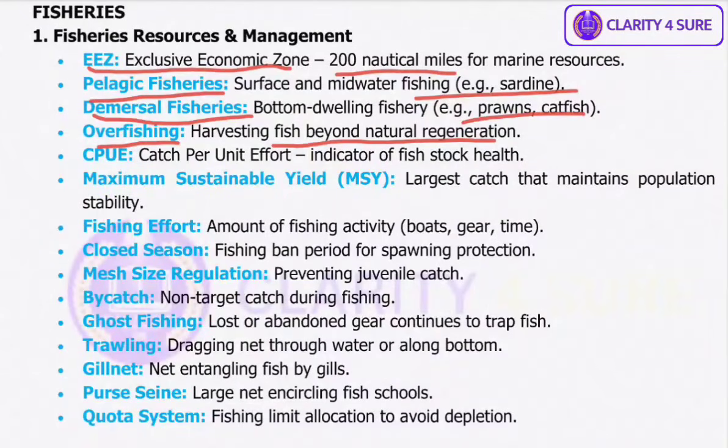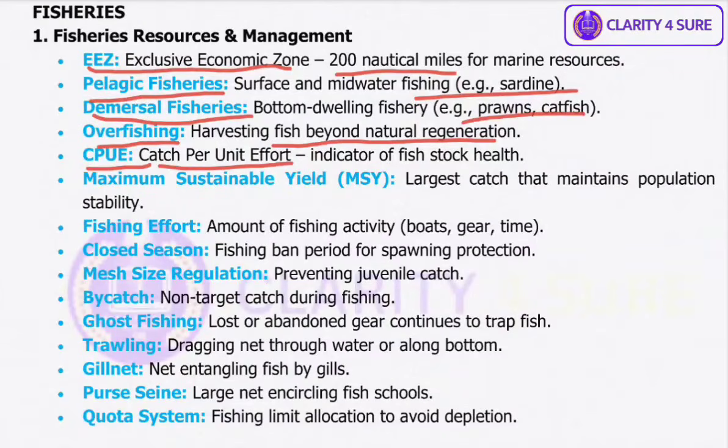Then it is CPUE, catch per unit effort. So it indicates the health of fish stocks. If fishermen catch less despite the same effort, it signals overexploitation. Then we have maximum sustainable yield, MSY, largest catch that maintains population levels, basically the safe limit for fishing. So it is the largest quantity of fish that can be harvested without reducing future population levels.